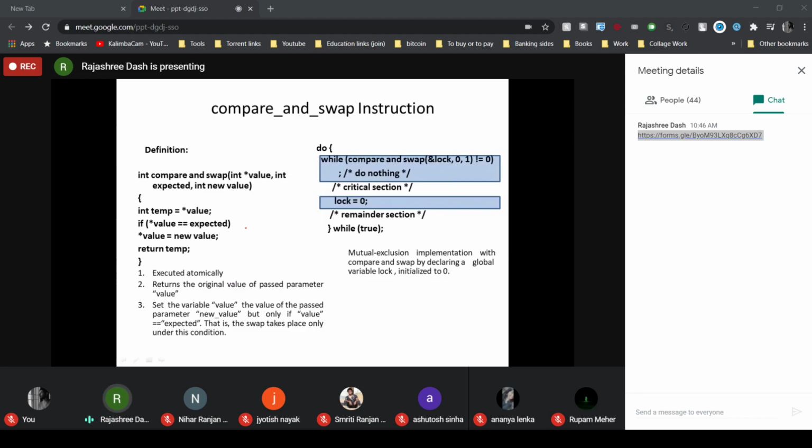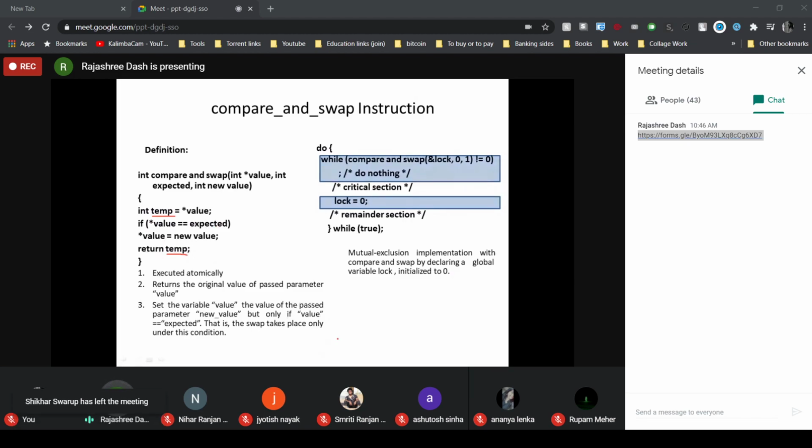Okay. So whatever was the original value of that variable, it is stored in a temp variable and that original value is returned. Now it checks if the variable value is equal to expected, then it will set it to the new value.